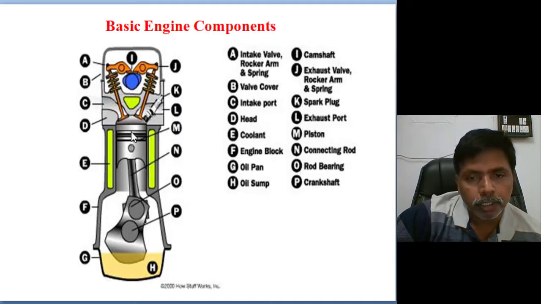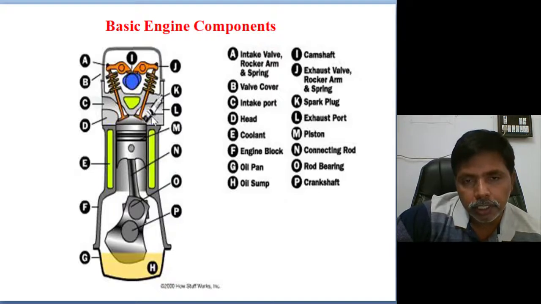The piston is connected according to piston movement. You see, small end and big end. The big end is the big end of the connecting rod. The piston is connected to the small end of the connecting rod. The big end of the connecting rod is connected to the crankshaft. This crankshaft is directly connected to the camshaft by a V belt drive, and the cooling system pump is also connected to this crankshaft only.